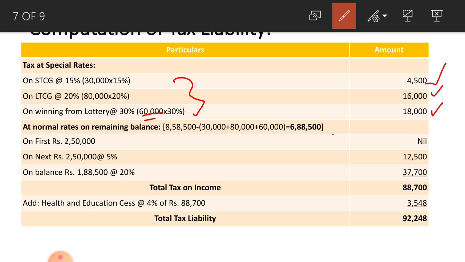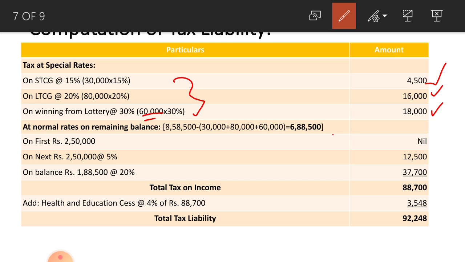That is why on first 2,50,000 nil, no need to pay tax on first 2,50,000, and next on next 2,50,000 at the rate of 5%, you know 2,50,000 into 5%, 12,500, and on balance, that is